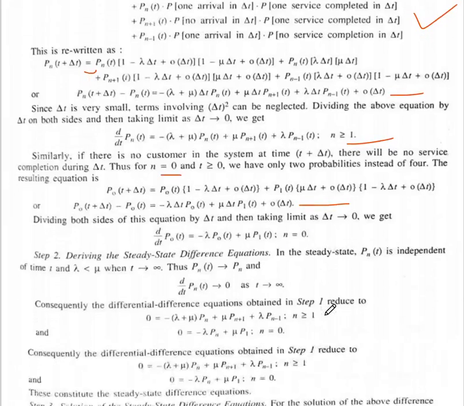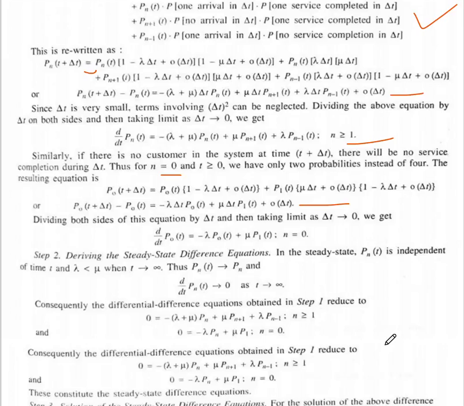Now we will derive the steady state difference equation, in step number 2. In steady state, Pn of t is independent of time t, and lambda is less than mu when t tends to infinity. Thus Pn of t tends to Pn, which implies d/dt Pn of t tends to 0 as t tends to infinity.